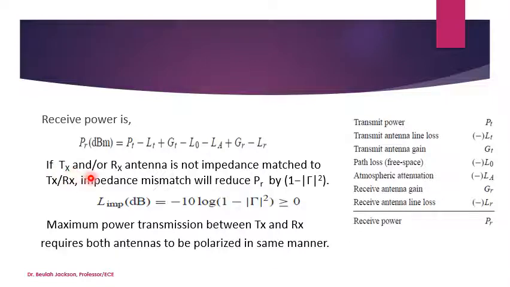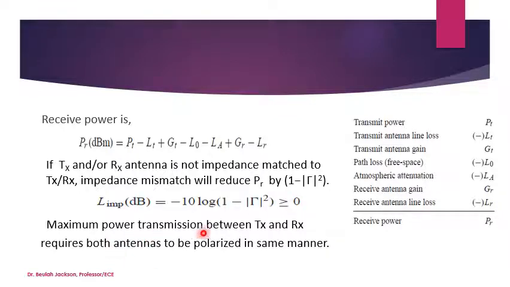If the transmitting antenna or the receiving antenna is not impedance matched to the transmitter or receiver, then the impedance mismatch will reduce the received power by the amount 1 minus gamma square. We know the gamma is nothing but the reflection coefficient. So accordingly, the loss due to the impedance mismatch can be written as minus 10 log of 1 minus modulus of gamma square, which is greater than or equal to 0.